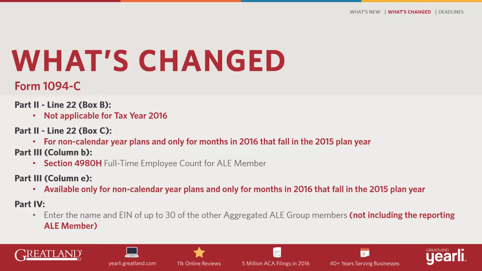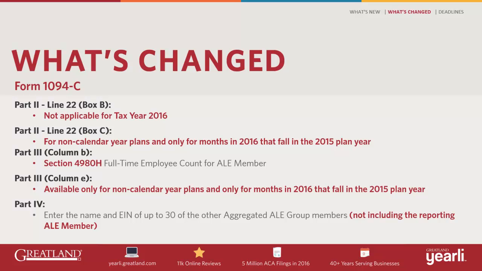For ACA purposes, a full-time employee is one who works on average 30 hours per week or 130 service hours per month. It is important to remember that when conducting the employee count for Column B in Part 3 of Form 1094-C, you count any employees who meet this ACA definition of a full-time employee. For Part 3, Column E, which is the Section 4980H Transition Relief Indicator, this is now only applicable for non-calendar year plans and only for months in 2016 that fall in the 2015 plan year. This ties to Box C on line 22 mentioned earlier.